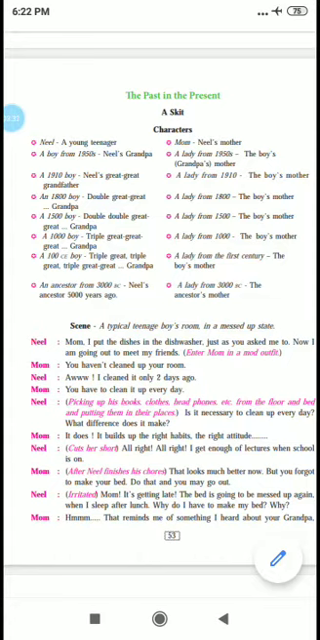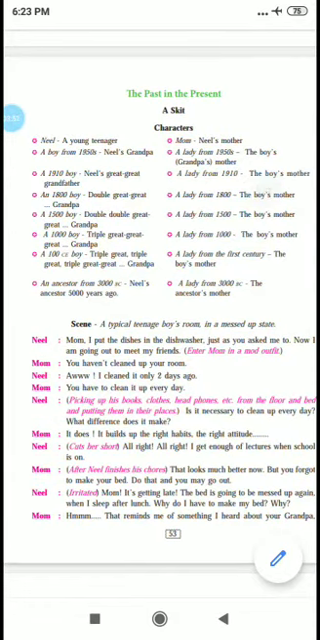So Neil says, "Oh, I cleaned it only 2 days ago." Mom says, "You're going to meet your friend, but you have not cleaned your room, so you cannot go." Neil says, "No, just 2 days back I have cleaned it." Mom, "You have to clean it up every day." Neil wants to go to his friend, so he starts cleaning, picking up his books, clothes, headphones, etc. from the floor and bed and putting them in their places. And then he says, "Is it necessary to clean up every day? What difference does it make?"